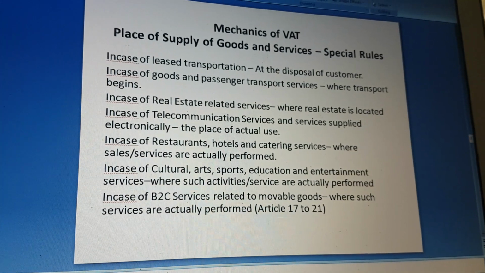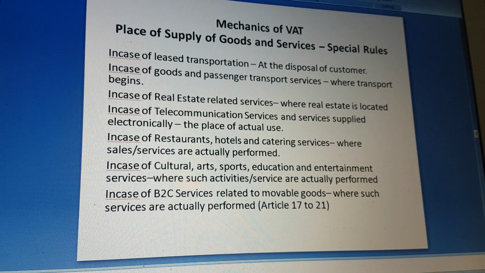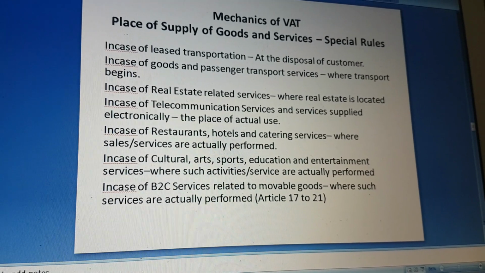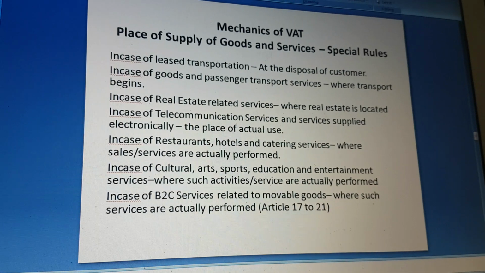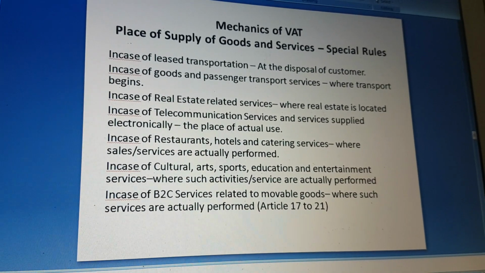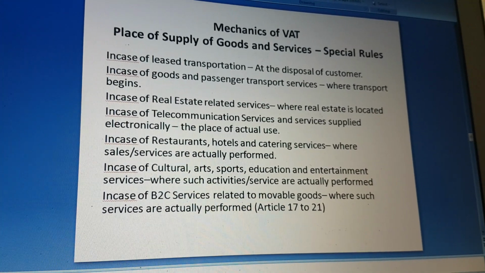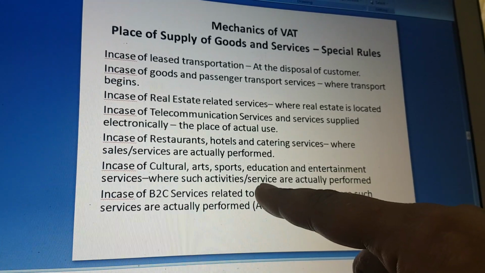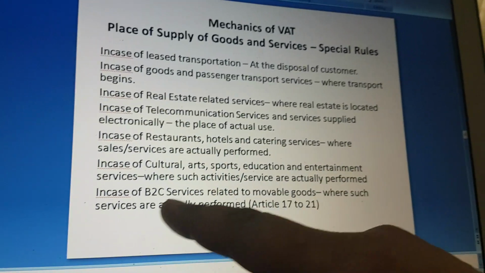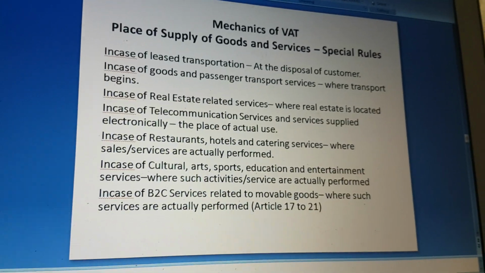In case of telecommunication services and services supplied electronically, it is the place of actual use. In case of restaurants, hotels and catering services, where the services are actually performed. In case of cultural, arts, sports, education and entertainment services, where such activities are actually performed. In case of B2C services related to movable goods, where such services are actually performed.